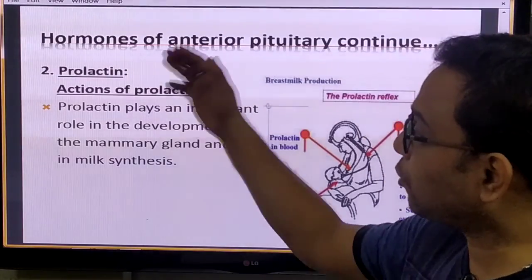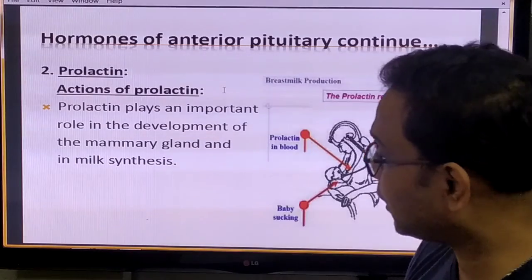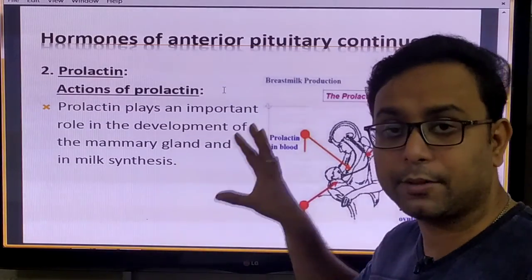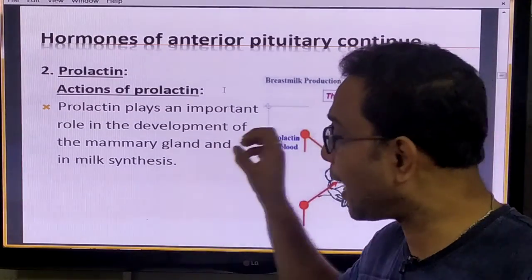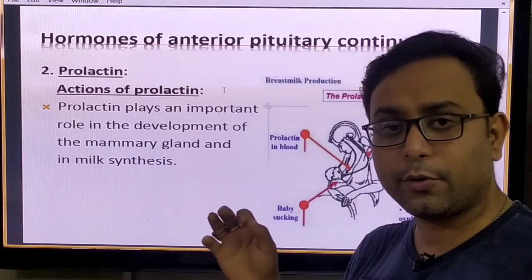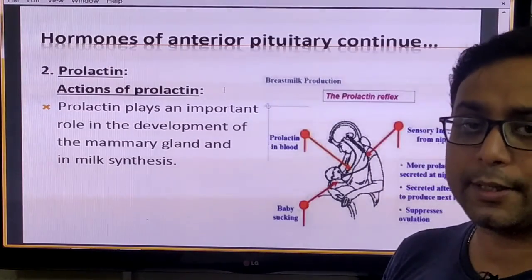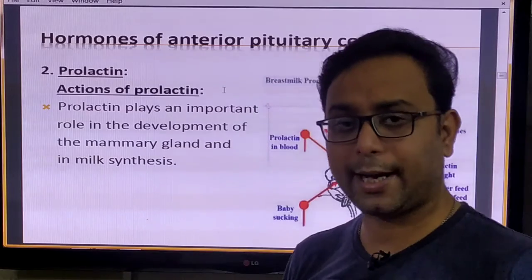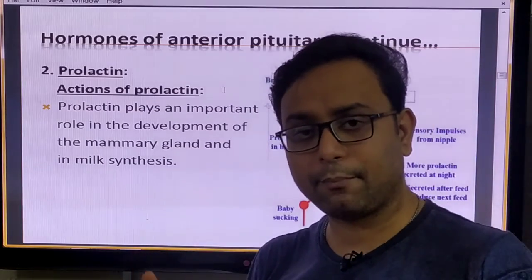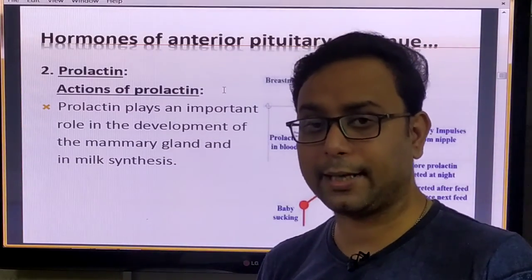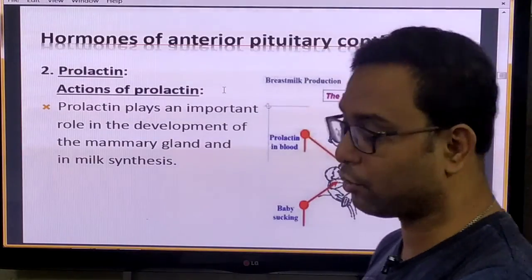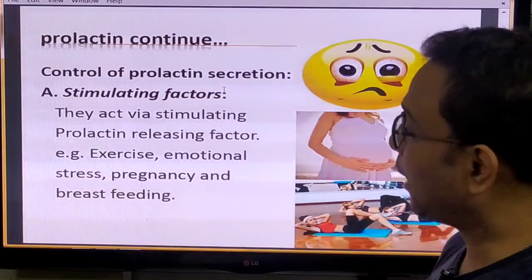Now another hormone is prolactin. Prolactin helps mammary gland development and milk synthesis. So in the pregnant time, and after the pregnancy, when the child takes the milk, that time prolactin takes the important role.